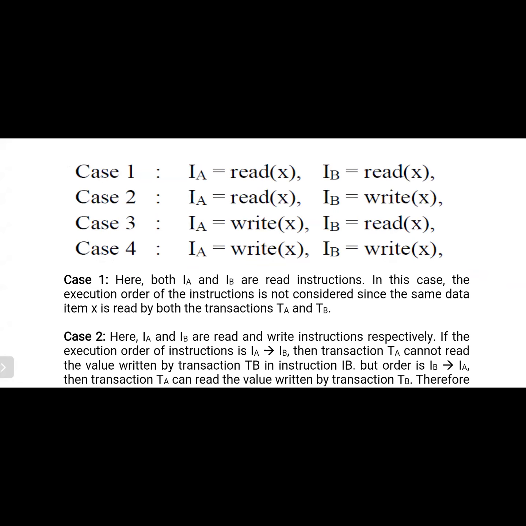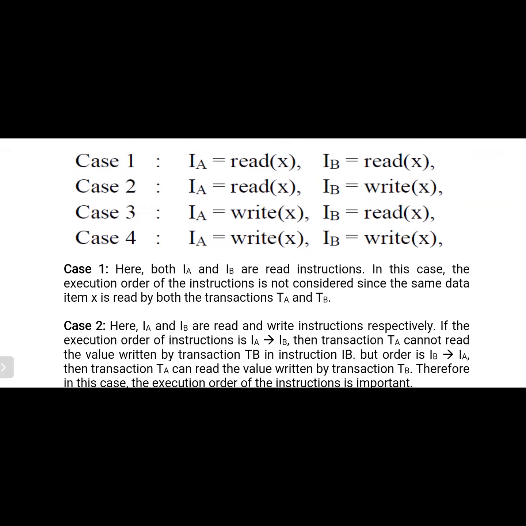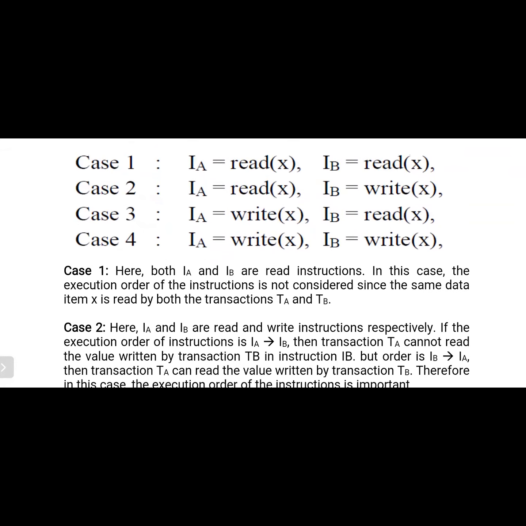But if we observe case 2, IA equal to read X and IB equal to write of X, there is also no problem if the order is IA to IB. That means after the completion of IA, the execution of IB starts, so there is no problem. But if the order is IB to IA, then the problem occurs. Just try to see on the screen first of all. Here we are considering the same data item, but two instructions and two transactions. Don't get confused. TA and TB are the transactions, IA and IB are the instructions. Only the single shared data item is X.